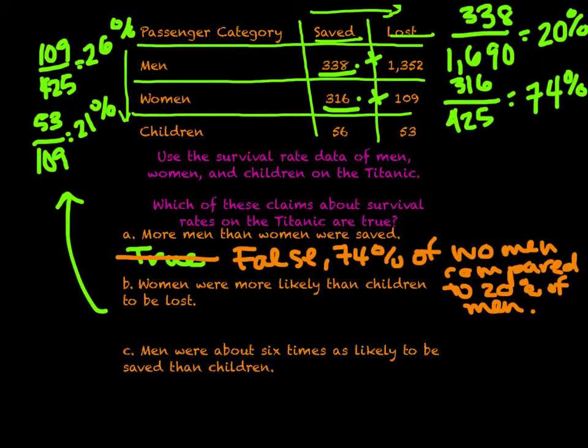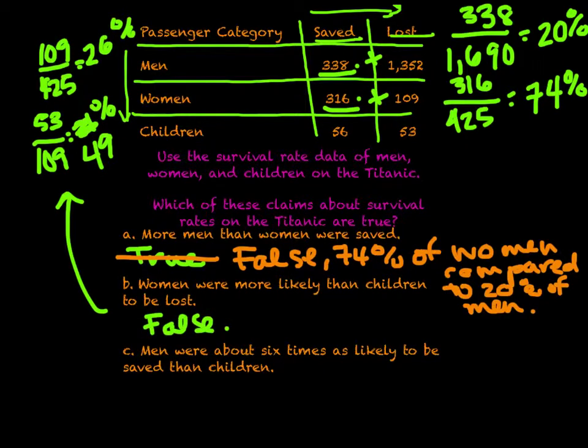And that's not 21%. I should redo that. 53 divided by 109, we get 48. So this is actually 49% of children. So our question is, women were more likely than children to be lost. We can say false.